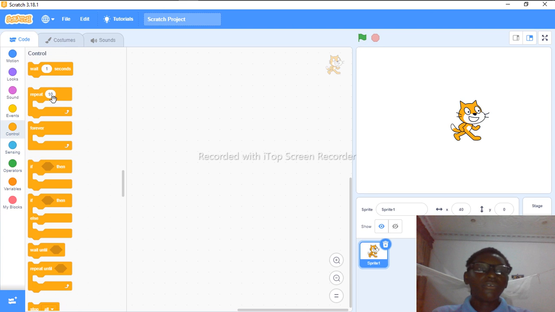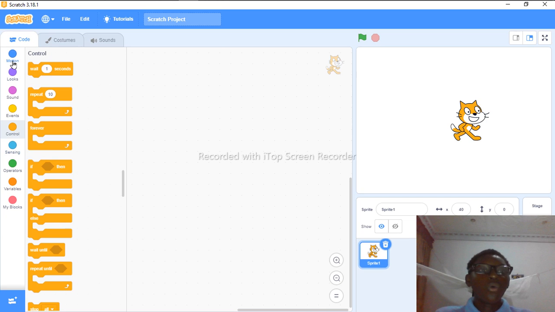For example, maybe you want the sprite to say something when you click the flag over here. You can say when flag clicked, and maybe you want it, before it talks, to wait for about 2 seconds. So you can say when flag clicked, wait 2 seconds, and then say whatever you want it to say. Yeah, so they control the sprite movement.